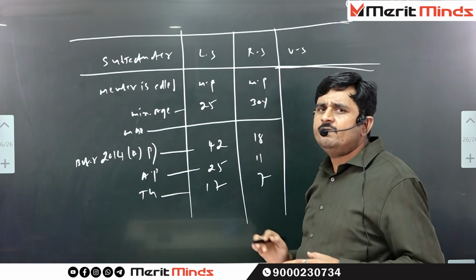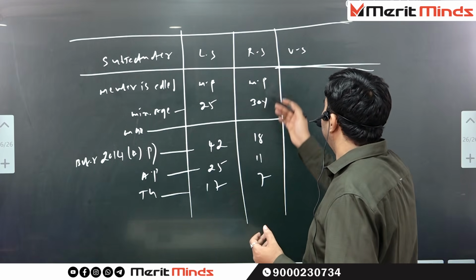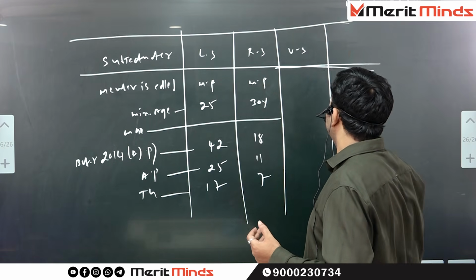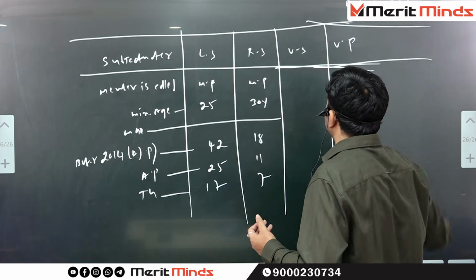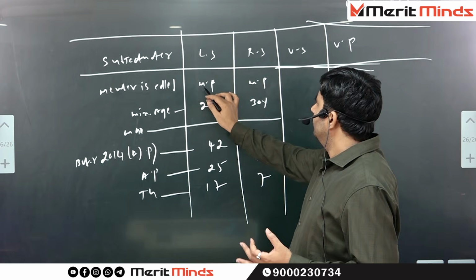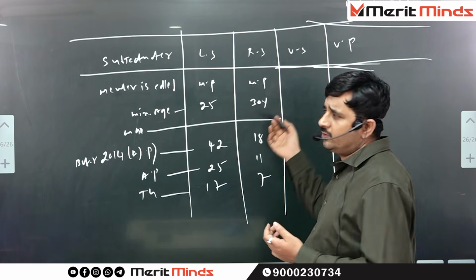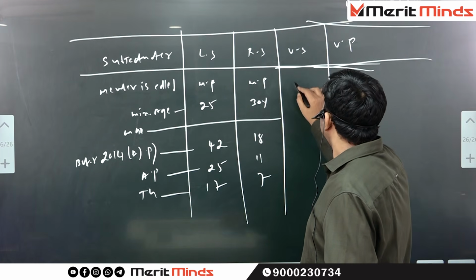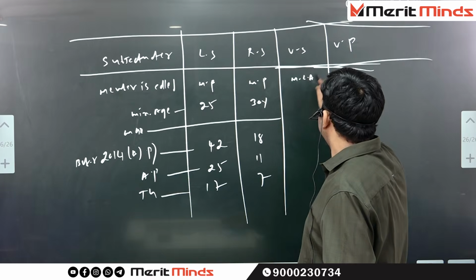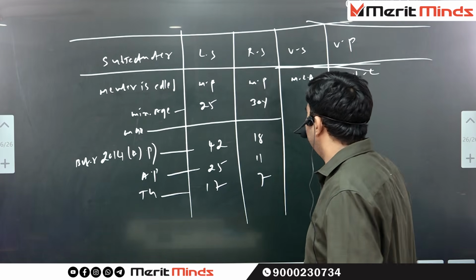at the central level, we have bicameralism. At the state level, we also have bicameralism. Lok Sabha and Rajya Sabha are there at the central level. At the state level, we have Vidhana Sabha and Vidhana Parishad. If you make the 4 columns table, the Lok Sabha member is called MP and the Rajya Sabha member is also called MP. Lok Sabha member and Rajya Sabha member both are called member of parliament. Vidhana Sabha member is called MLA, member of Legislative Assembly. Vidhana Parishad member is member of Legislative Council.